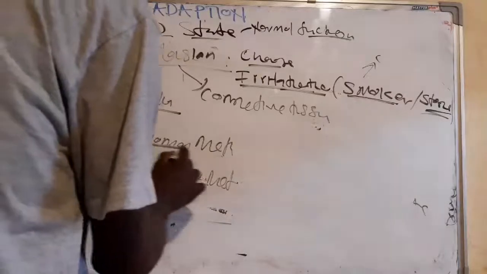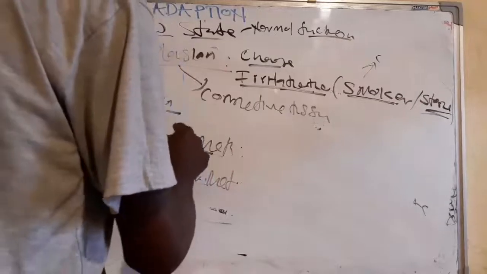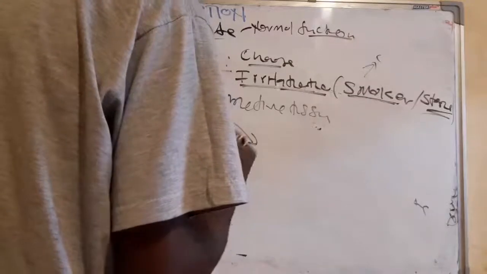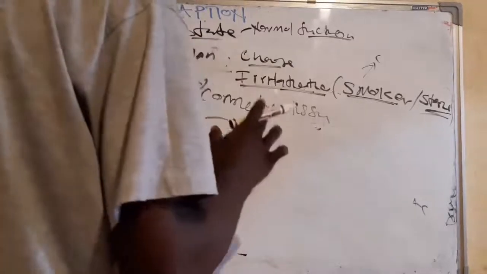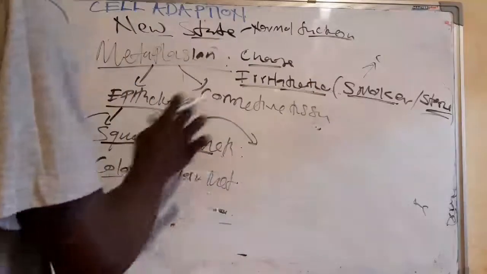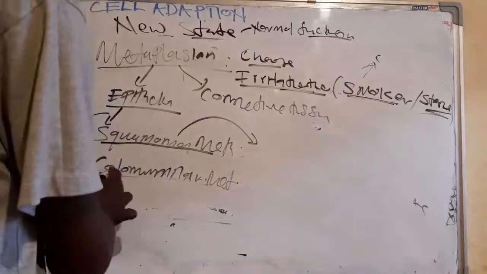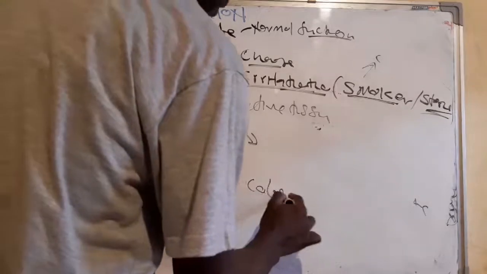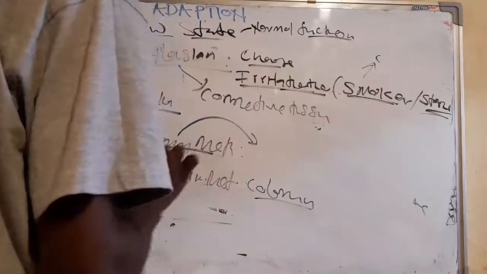So when you talk about squamous metaplasia, what does it really mean? It means that it is the squamous that is replacing a particular epithelial cell, not the squamous being replaced, but the squamous that is replacing. Then for the columnar metaplasia, it means it is the columnar that is replacing the epithelial cell type.